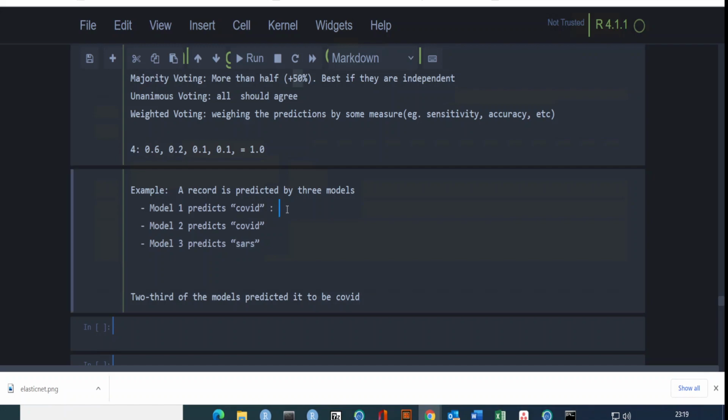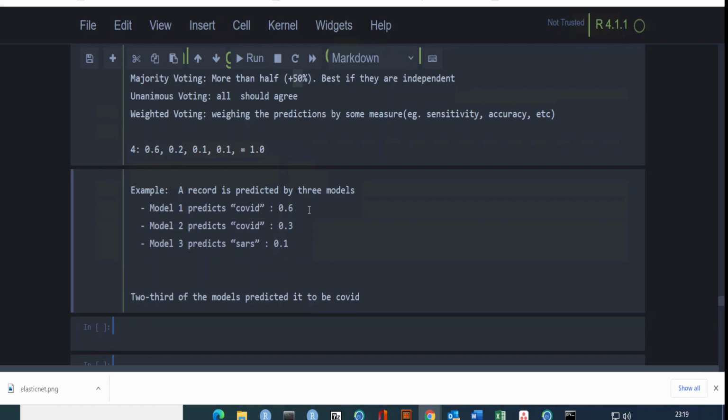But if you say this one is the most accurate model, then you give it the highest value, like 0.6. If this one is the second most accurate model, you give it around 0.4 or 0.3. And if the last one is less accurate, then you give it a small proportion, around 0.1.